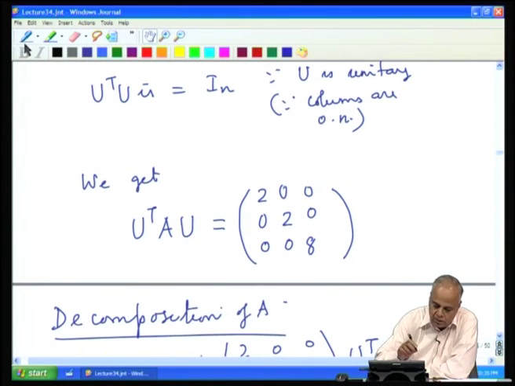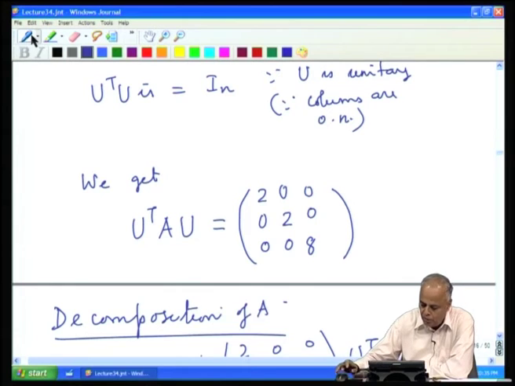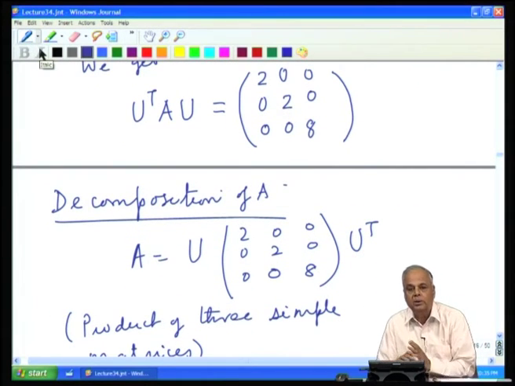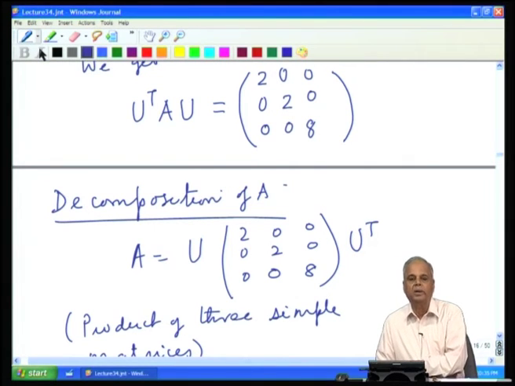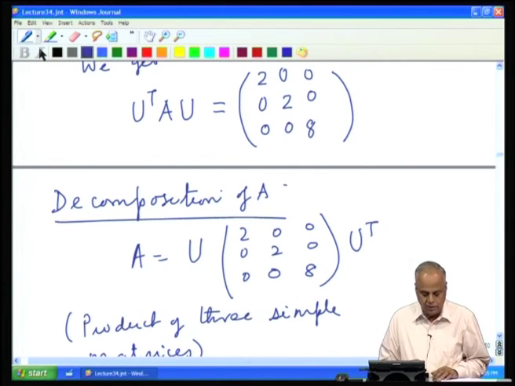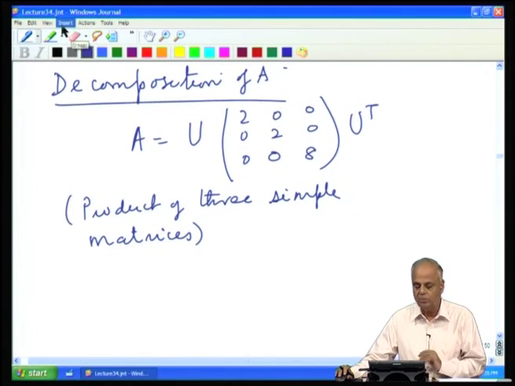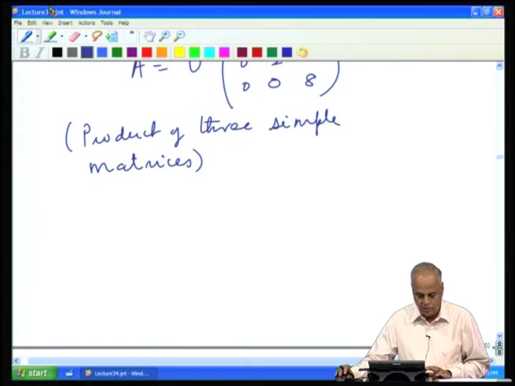So, the construction of this decomposition involves both the eigenvalues and the eigenvectors. Thus, the eigenvalues and eigenvectors of a Hermitian matrix play a very crucial role in looking at the structure of the matrix in a very simple form.